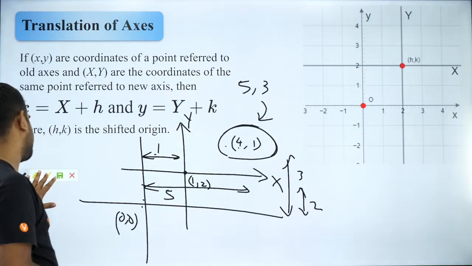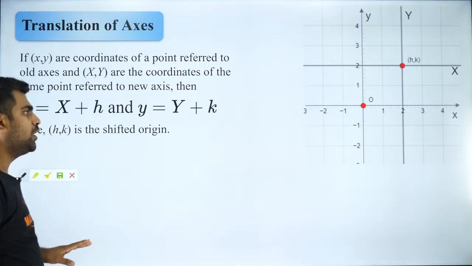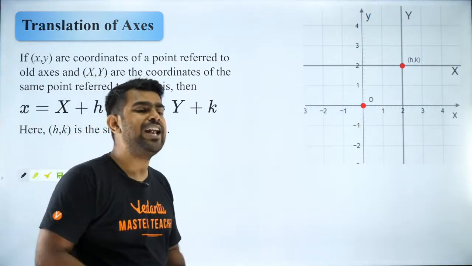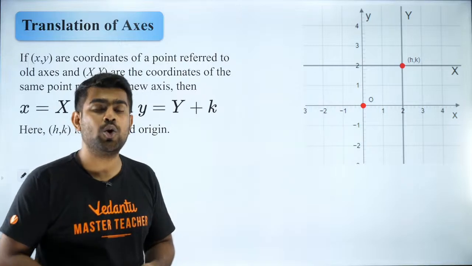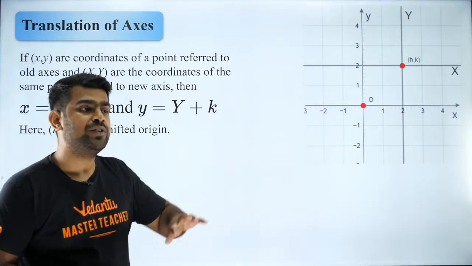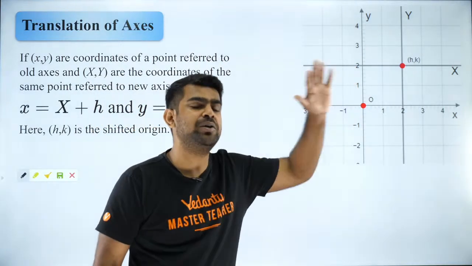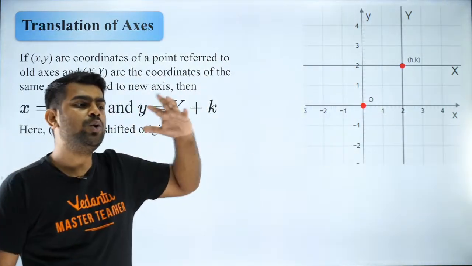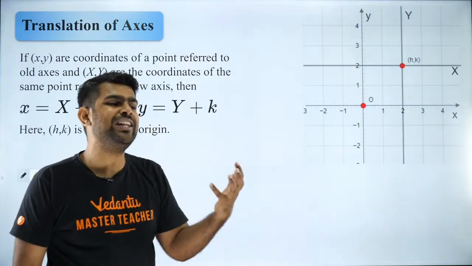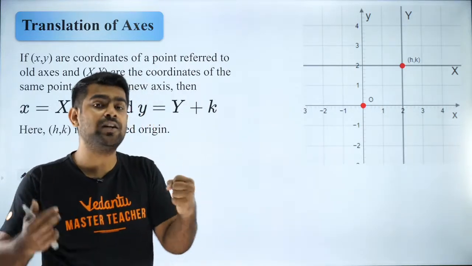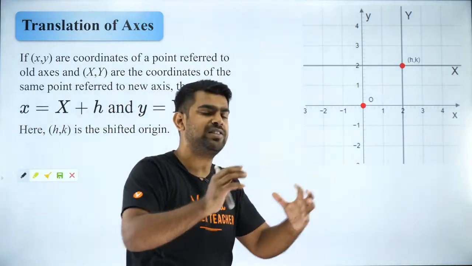So many people are asking, why do we do this? Very, very good question. You will understand it when we go to other conic sections, when we have circles, parabolas, ellipses, hyperbolas. To look at the properties, it is very easy to understand when we bring it back to 0, 0.